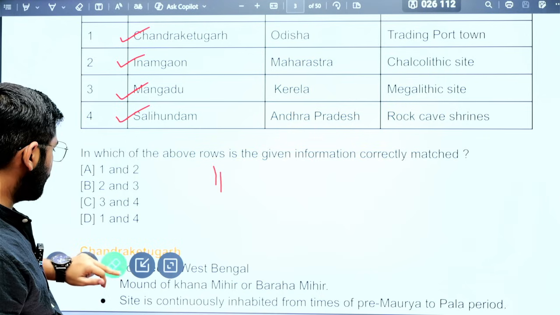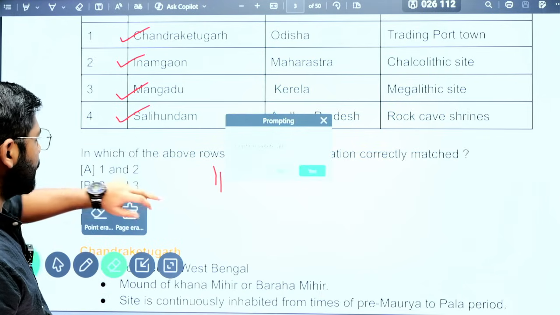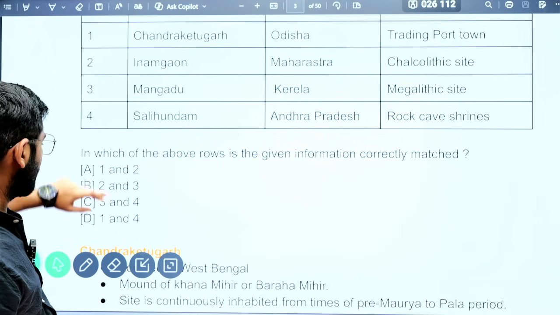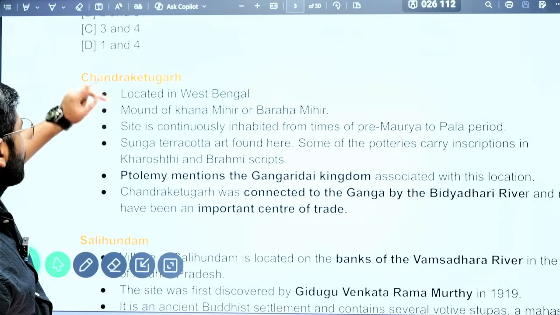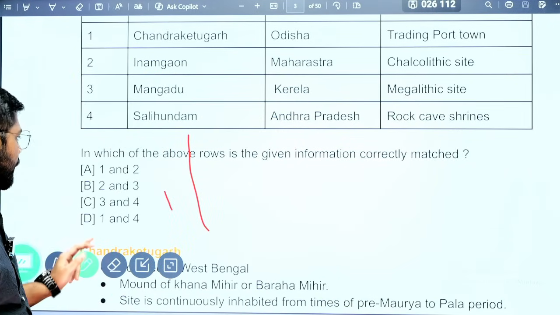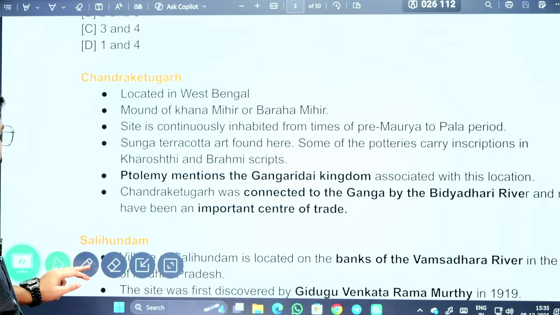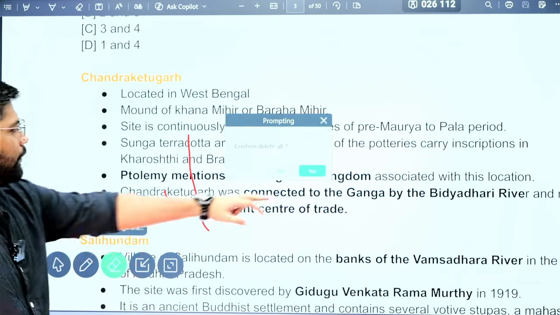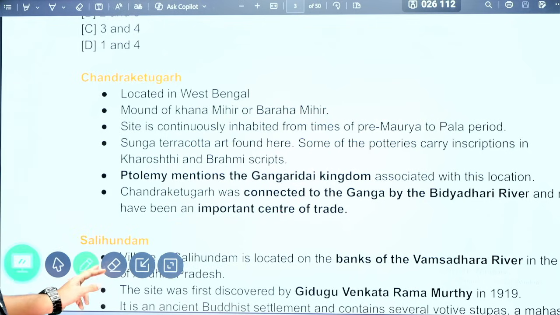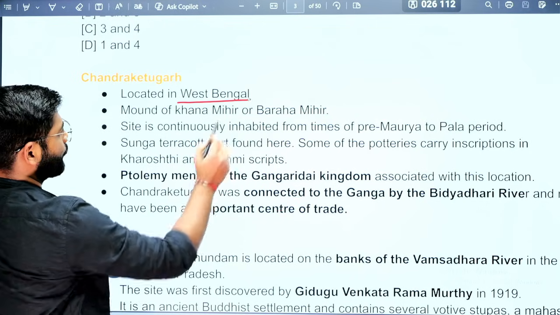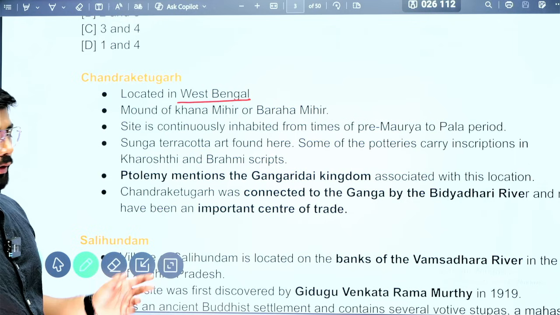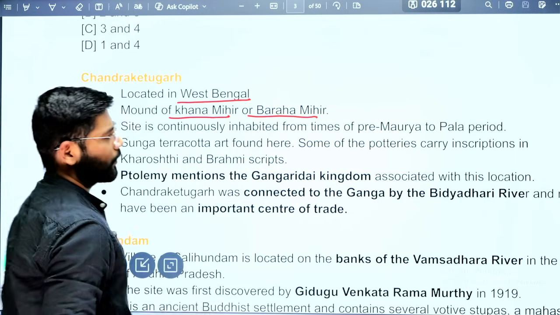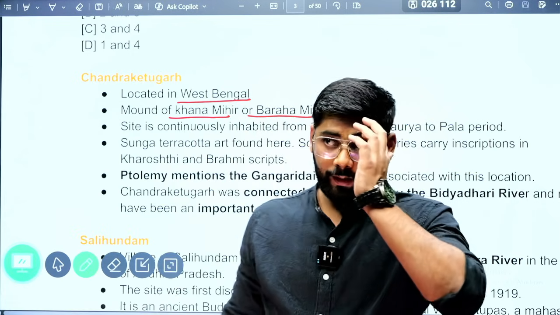Now, to make our task easy, I have brought a description about Chandraketugarh. If you see, it is located in West Bengal. Again, there is one striking picture. It is not the Mount of Khanamir or Baramir. So who is Baramir here? They are referring to Baramir.